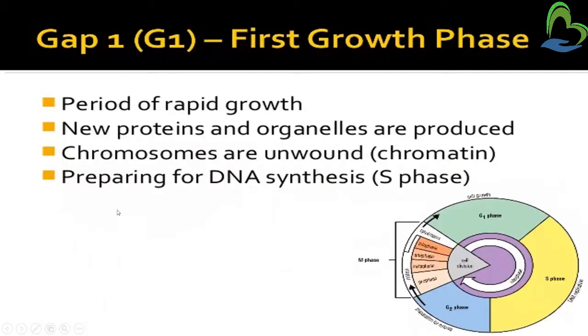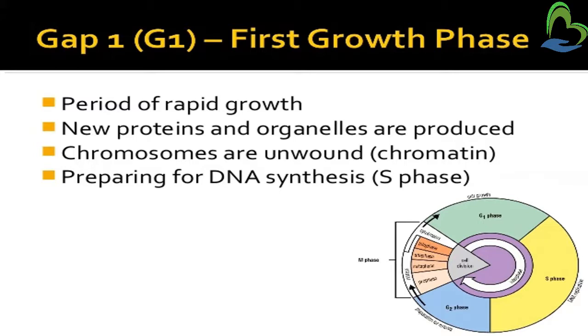Now we will see about the G1 phase. The G1 phase is also called the first growth phase. It is a period of rapid growth, meaning the growth of the cell is very fast. New proteins and organelles are produced.